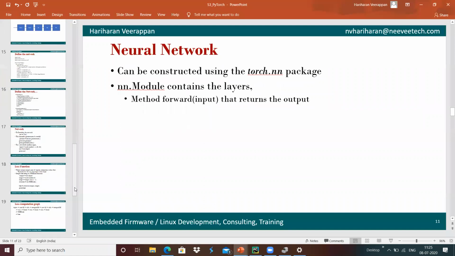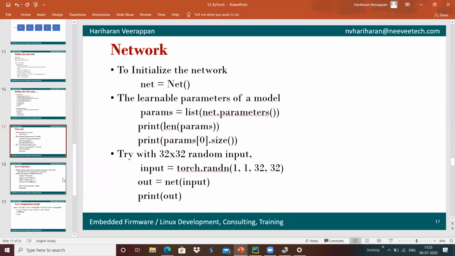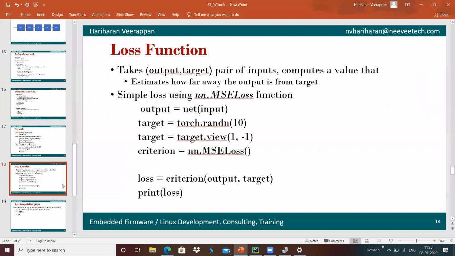Once it is done, we can do the estimation of loss with the help of the target and the output we got.